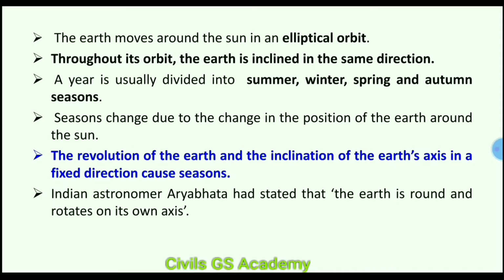This fact has already been asked in UPSC, UPPCS and many other examinations. What is the reason for change in season on the Earth? So you should remember this point. Now here, Indian astronomer Aryabhatta has stated that the Earth is round and rotates on its own axis.